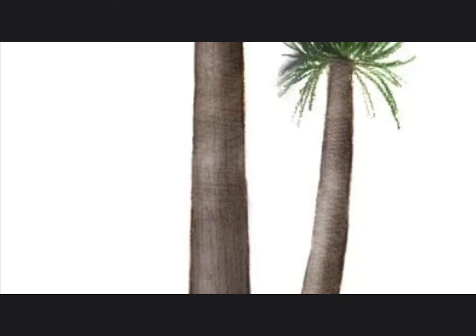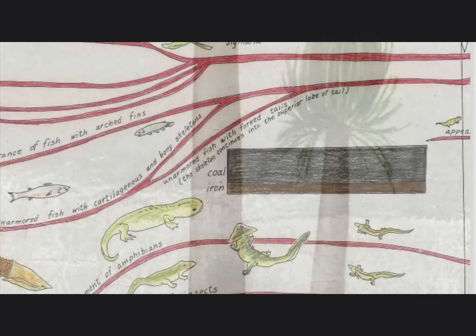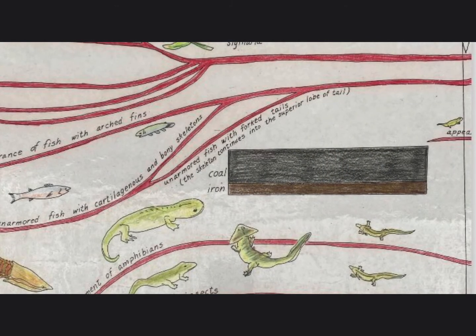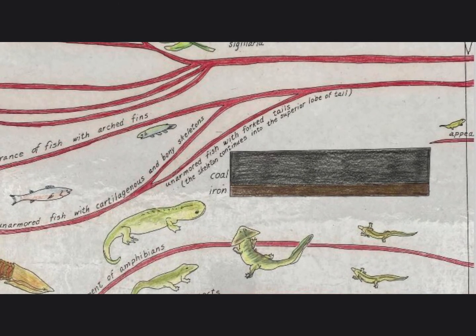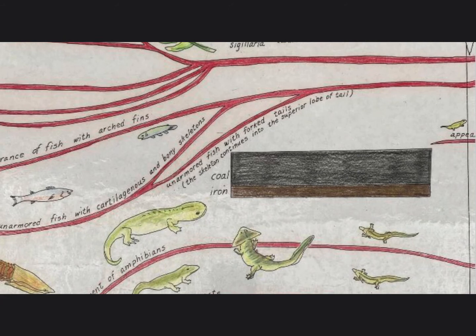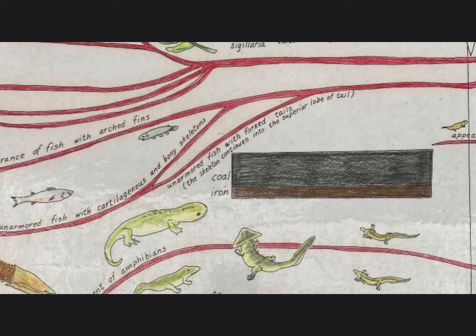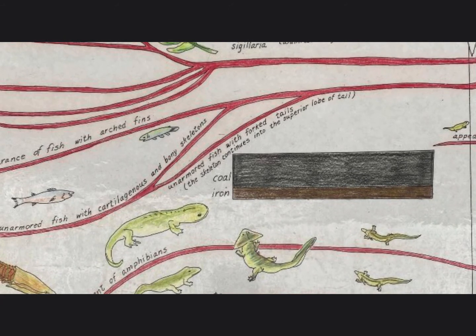As they died, the layers of branches and leaves from ferns and club mosses like Sigillaria built up, and in time the accumulation became pressed together and would form coal. It took millions of years to form all of our coal deposits and iron deposits. In fact, we still use the coal today for sources of energy.